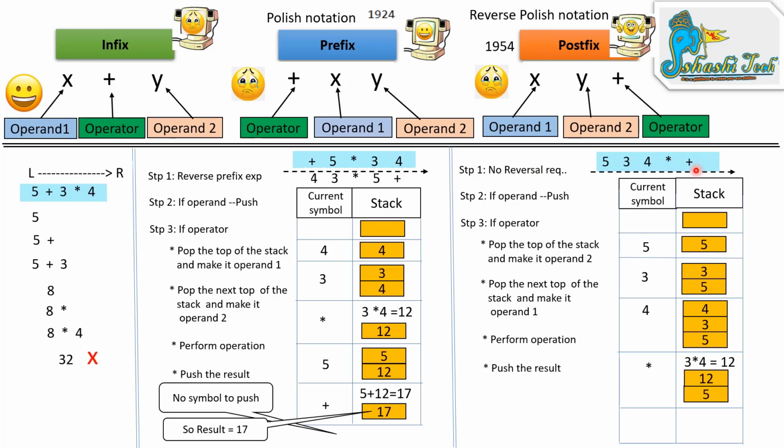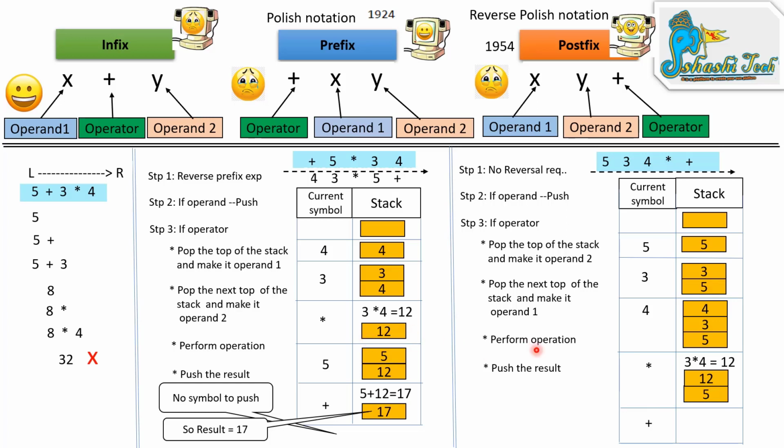After star is completed, we move to the plus. Plus is also an operator. We perform the operation again: pop the top of the stack. The top of the stack is 12, and make it operand 2. Then pop the next top of the stack, which is 5, and make it operand 1.